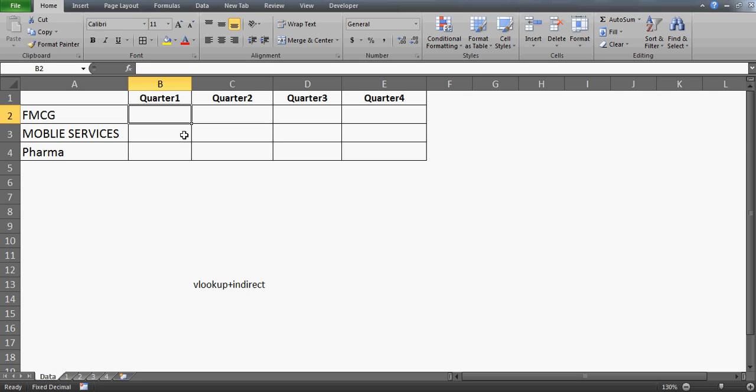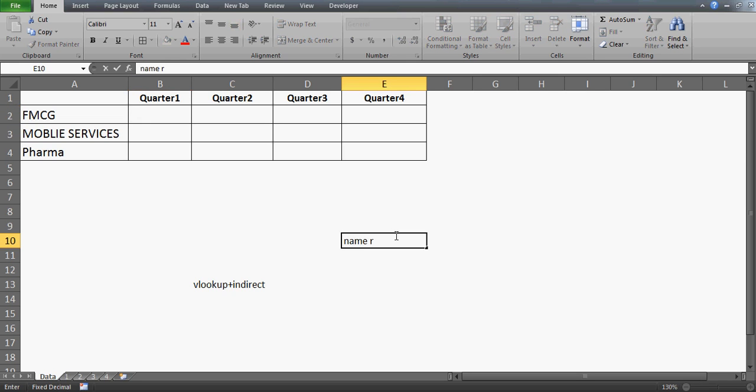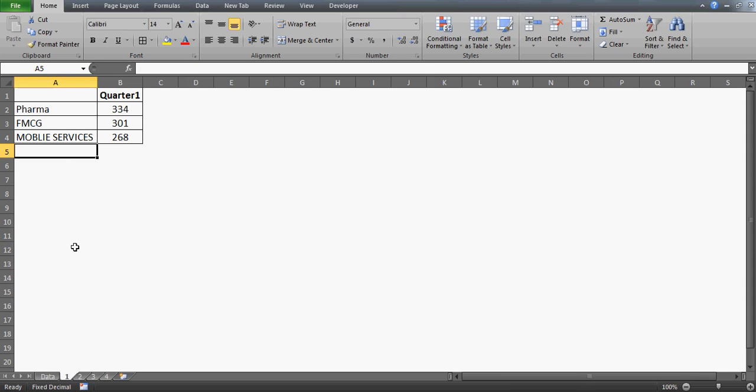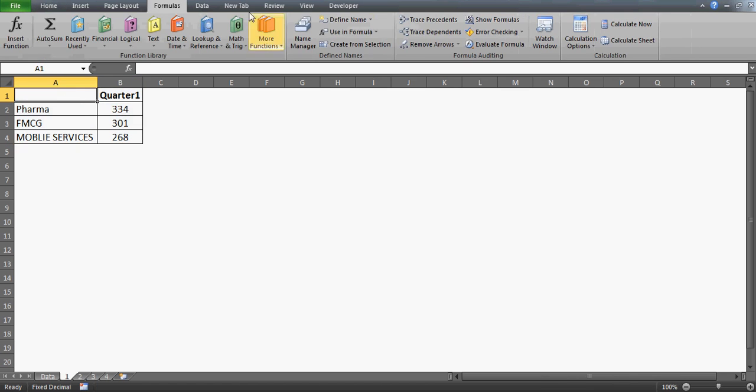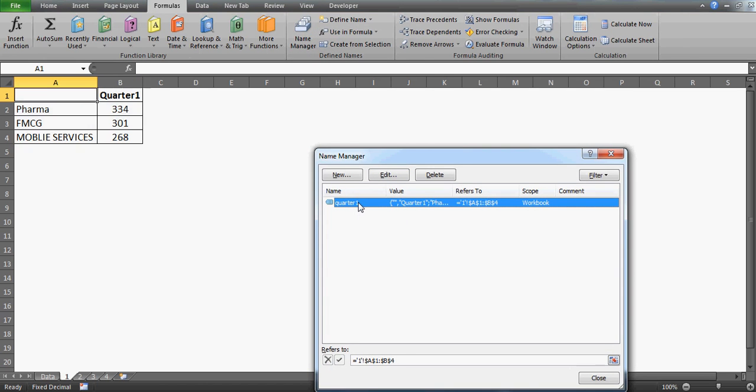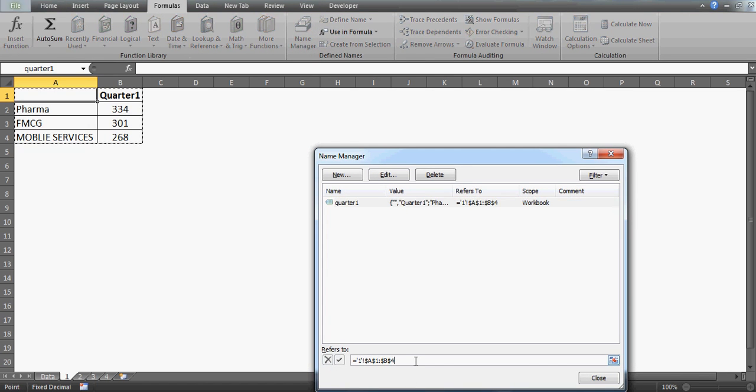So before that, let me just give you the idea. What I'm going to do is create some tables of my choice. For example, this we call the Name Manager. You might have heard about this. If you haven't heard about the Name Manager, no problem, I'll just tell you. First of all, go to the sheet and give your table a name. I'm going to name this quarter 1, right? Press enter. Now this name, you can see here, is my selection. The moment I select this, you can see quarter 1, and it will be available in your formula tab as well. Control F3 is the shortcut key.